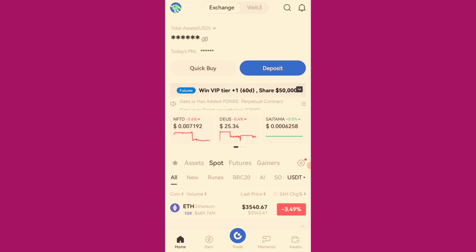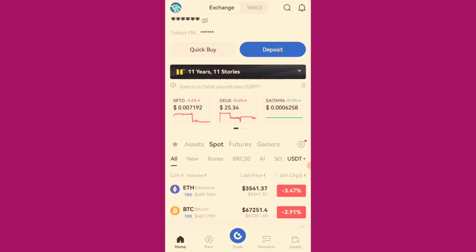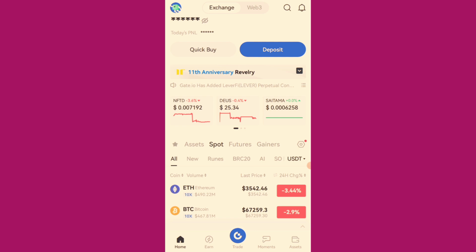So what do you need to do? If you are new to Gate.io exchange, or you've probably registered but not taken advantage of all what I'm about to show you here, then this is the best time for you to kickstart your free earning on this exchange. So what do you need to do? Sign up using the registration link. Check the registration link to Gate.io exchange in the description box or the pinned post in the comment section of this video. Or you can also download the app, then make use of the referral code while registering.